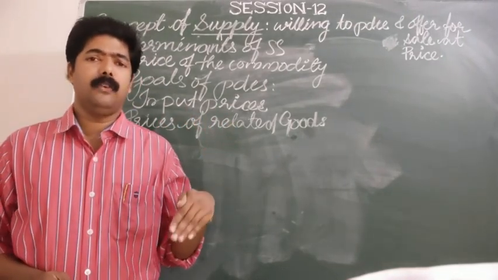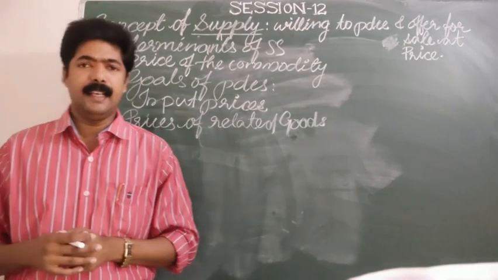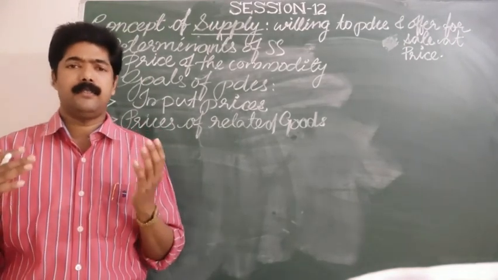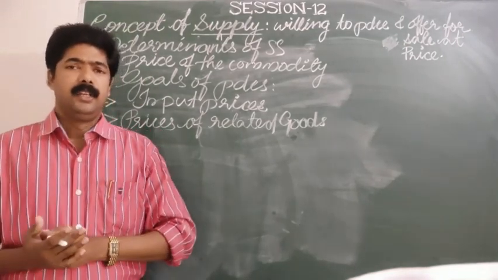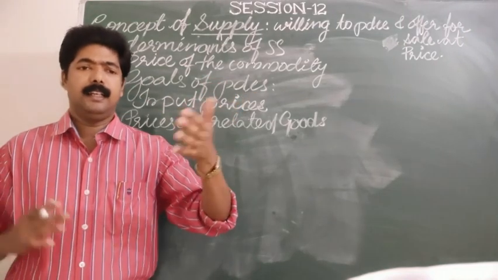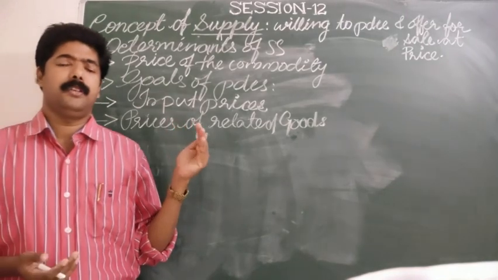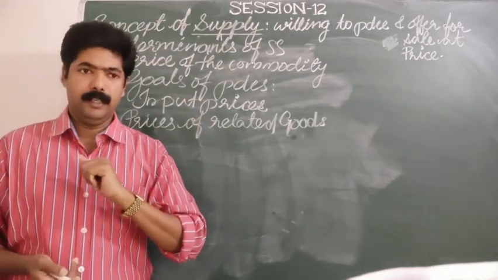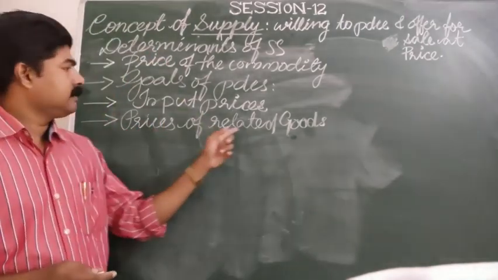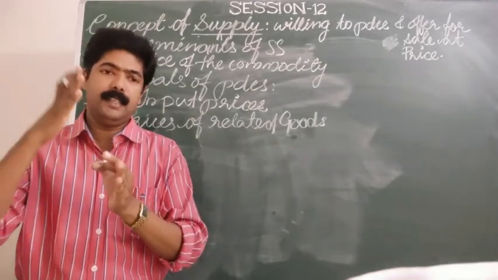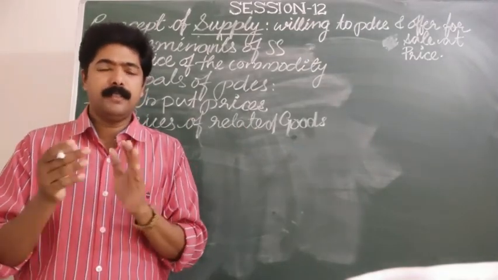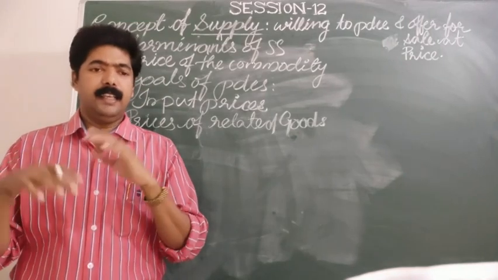When the price of one commodity increases, the consumer has a normal tendency to change his consumption pattern from the high price commodity to the lower price commodity. In the same sense, how do prices of related goods affect supply?